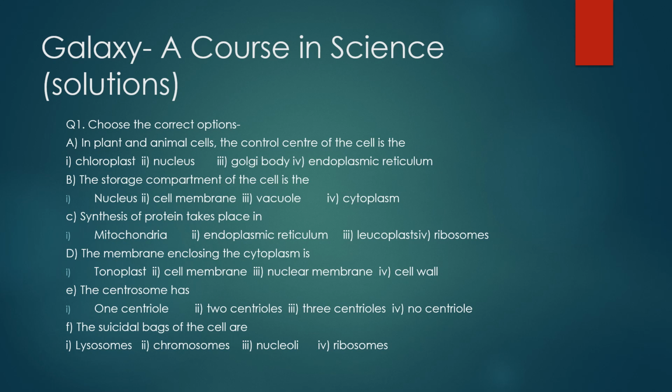Now, which is the control center of the cell, whether it is a plant cell or animal cell or prokaryotic cell or eukaryotic cell, there is only one control center and that is our nucleus. Okay, so the correct option will be nucleus.